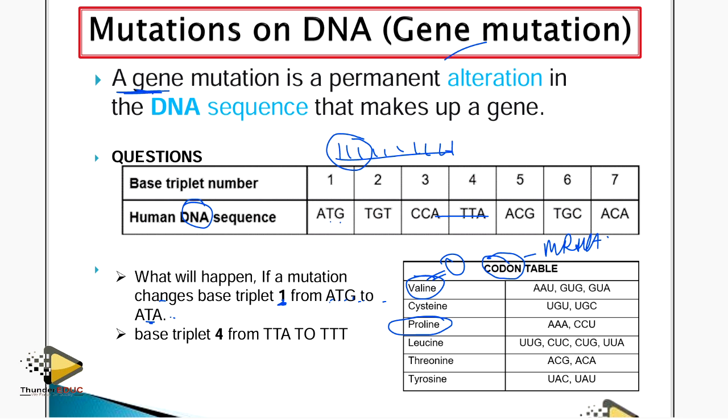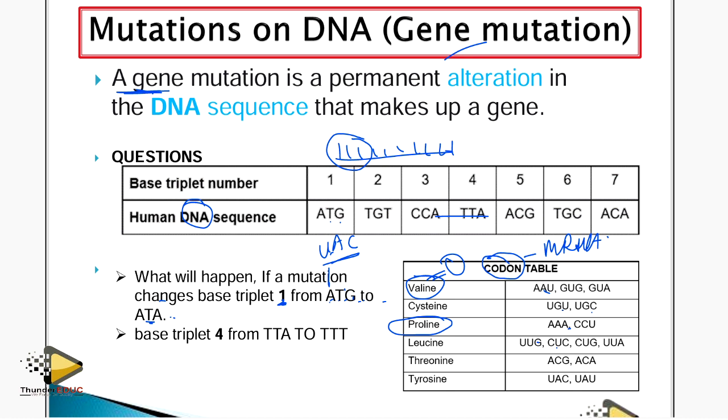So now I will say, okay, ATG: A goes with U, T goes with A, and G goes with C. So I'm going to look for UAC. It is not AUC, it is UAC.